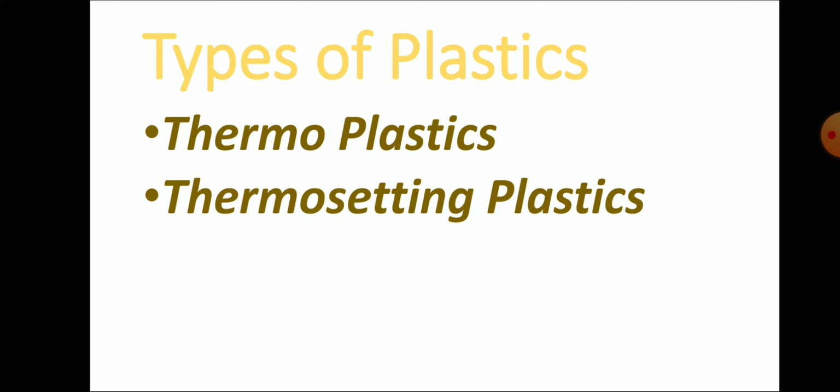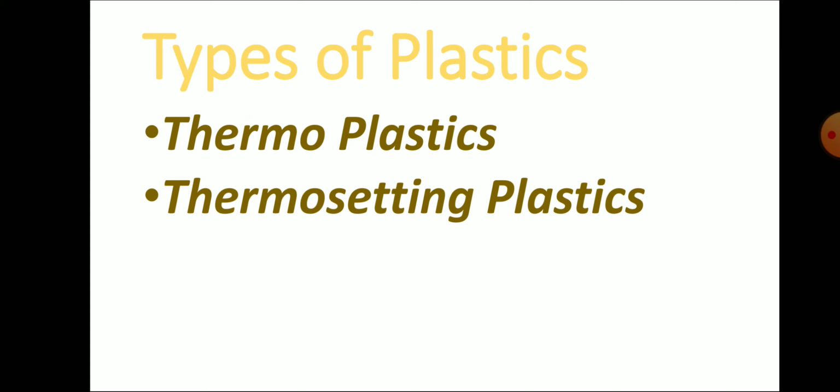It is a polymer that turns into a liquid when heated and freezes to a glassy state when cooled sufficiently. Thermo means heat. This plastic undergoes changes because of heat, that's why we call it thermoplastic.